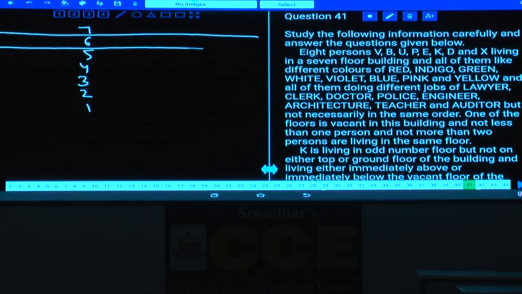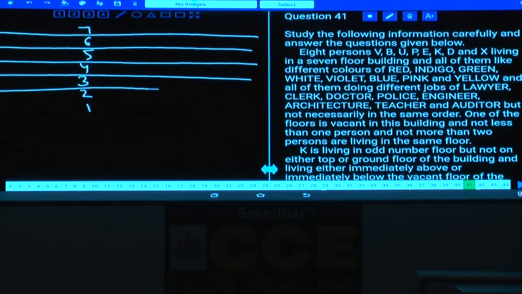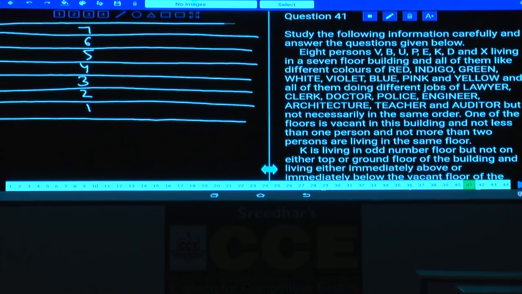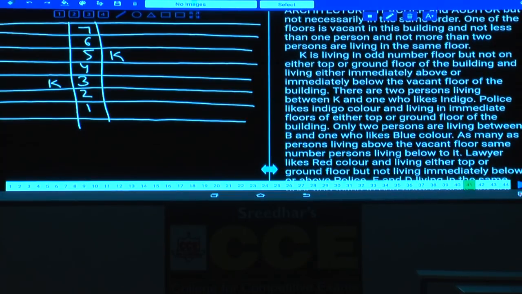Then tell me what is the information given here. From where can we start? K is living in an odd number floor but not on the top or ground floor. Hence K must be either on the 5th floor or the 3rd floor. How many possibilities do we have? 2 possibilities.